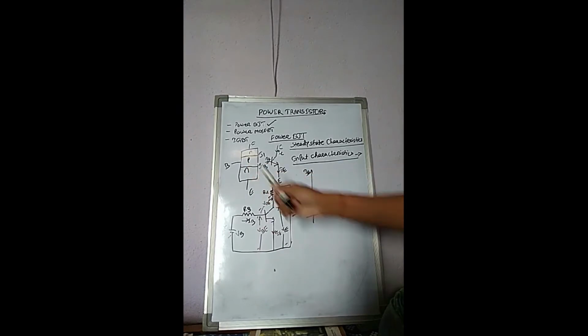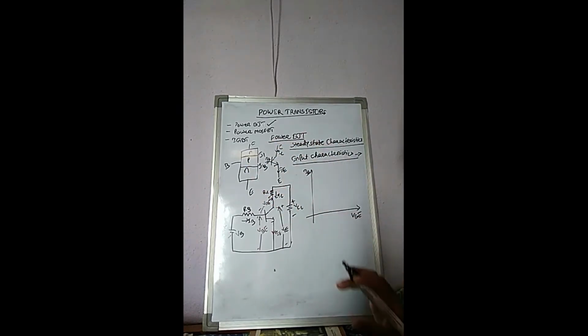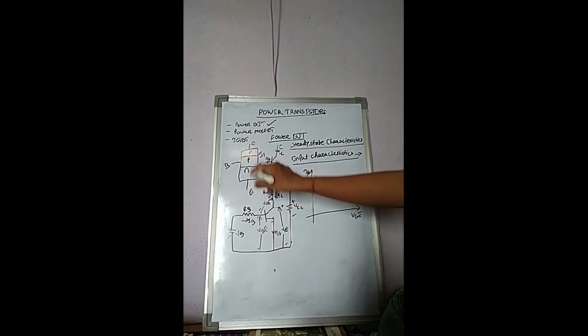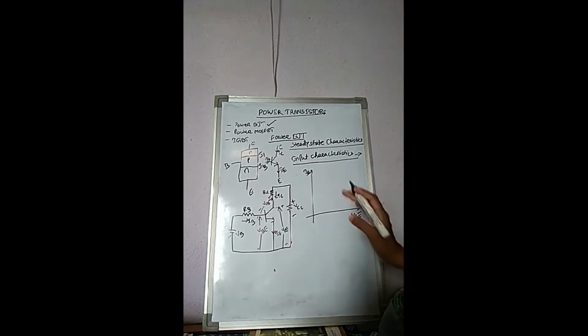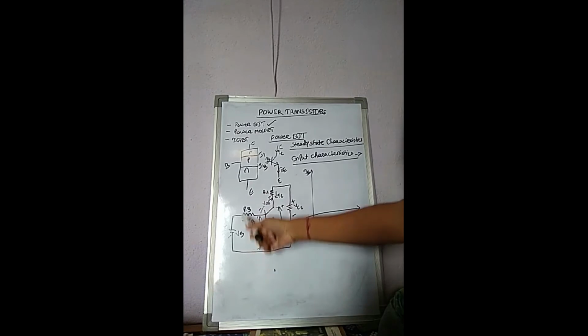Here the PN junction forms diode-like characteristics. That's why when we apply VBE across base and emitter, this graph resembles the diode VI characteristics. That's why this curve is like this.